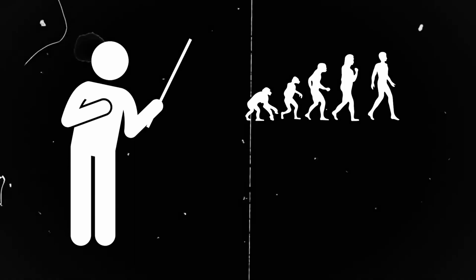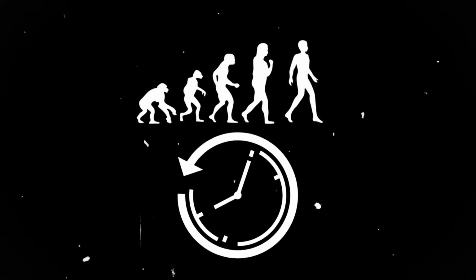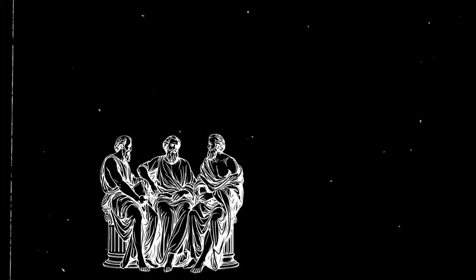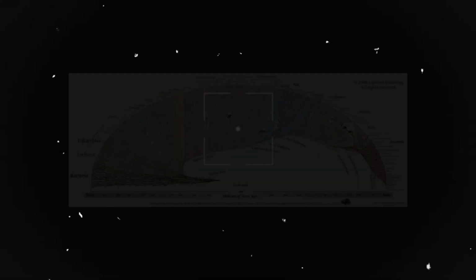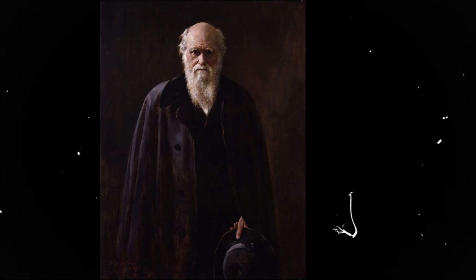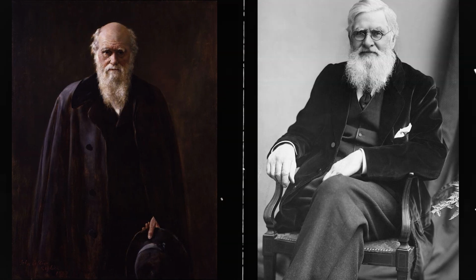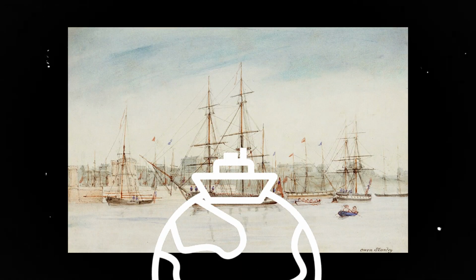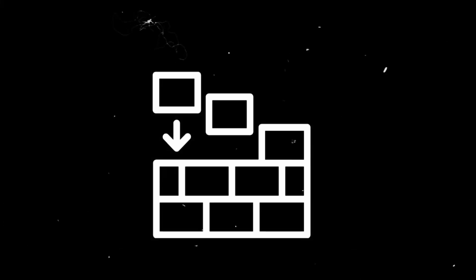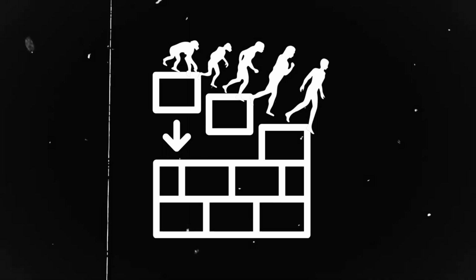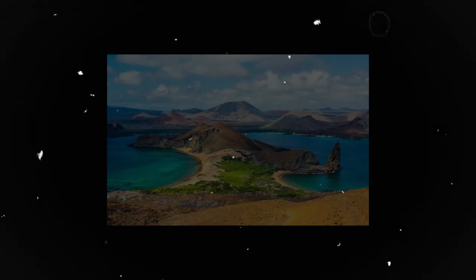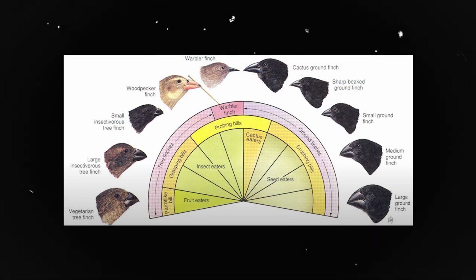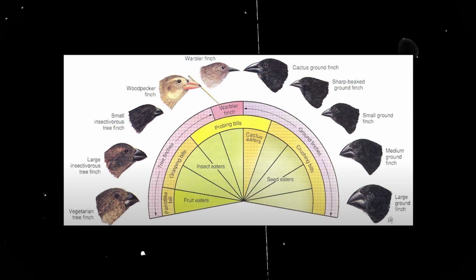Now, the theory of evolution. The idea of evolution dates back to ancient times. Even Greek philosophers thought that living beings could change over time. However, modern evolutionary theory was shaped in the 19th century by Charles Darwin and Alfred Russel Wallace. Darwin's voyage on the HMS Beagle in 1831 laid the foundation for the theory of evolution. Darwin observed intriguing similarities and differences among species on the Galapagos Islands. The diversity in finches' beaks, in particular, caught his attention.